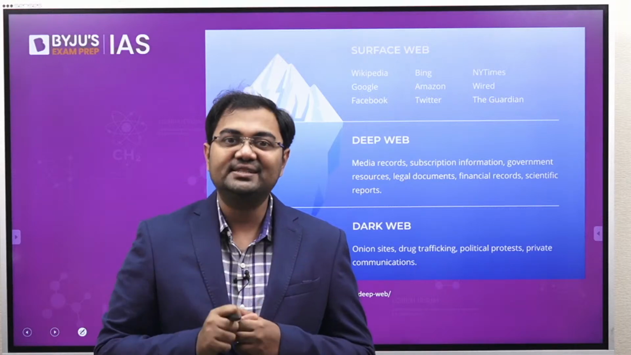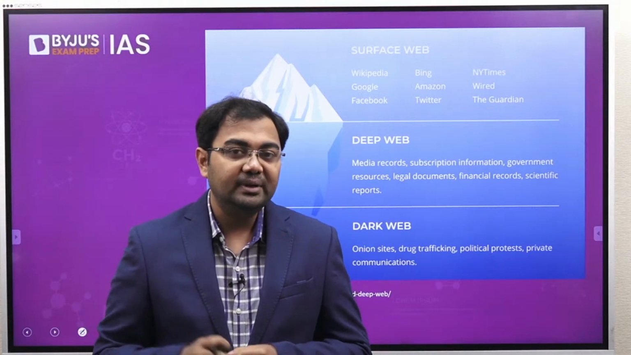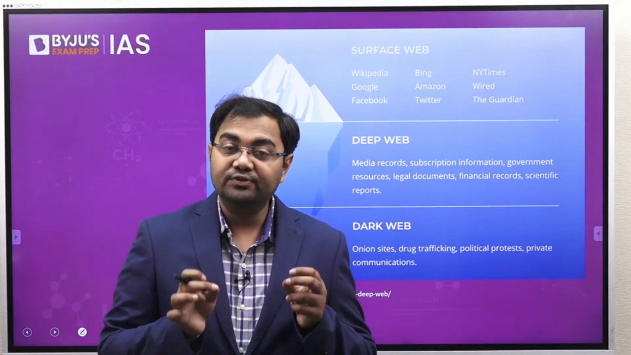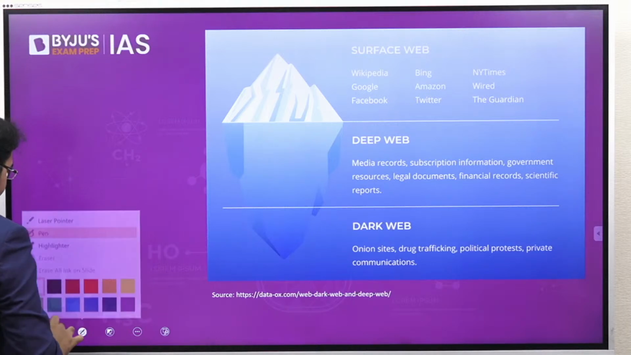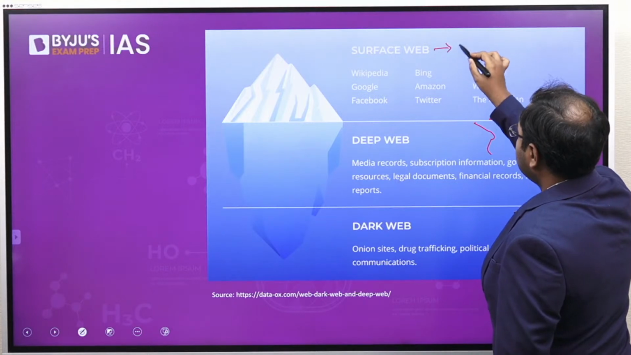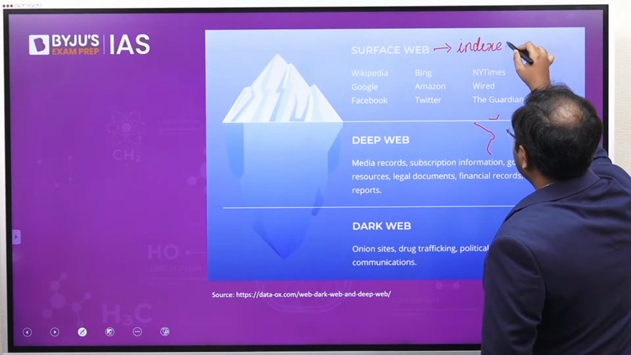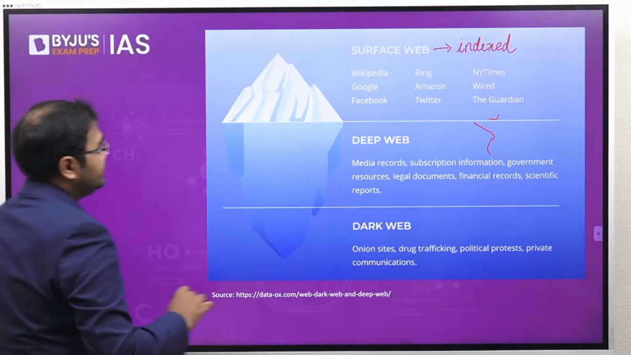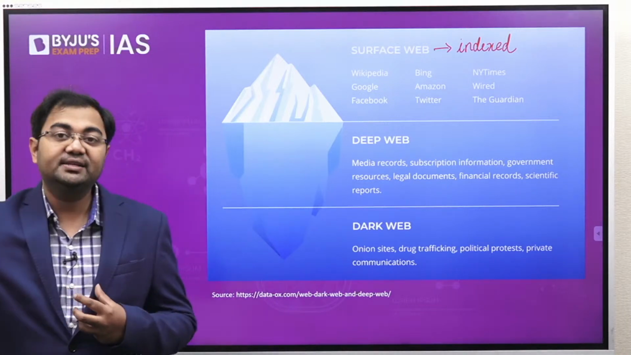All these results that you see are a part of the surface web. So what do we mean by surface web? Surface web is that part of the internet which is indexed, or which is searchable. That's why it is called surface web, because this is something that can actually be seen or can actually be searched.